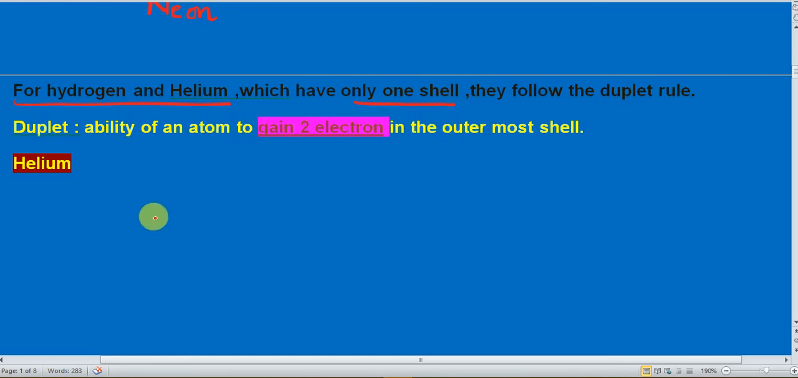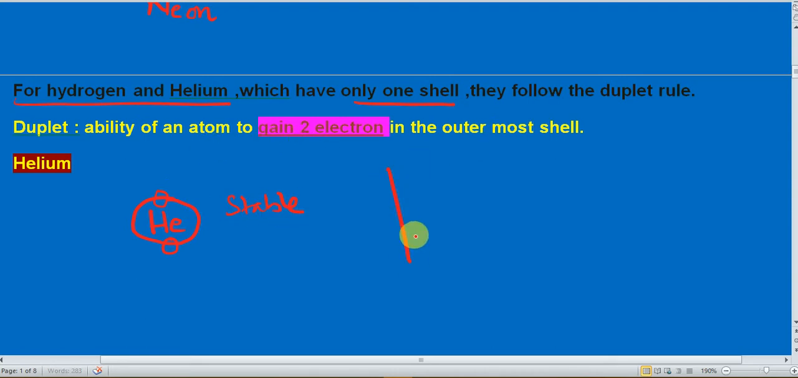In case of helium, helium has only one shell, so this helium has 2 electrons in the outermost shell. What do you think? This is stable or unstable? This is stable. Why is this stable? Because helium has only one shell, and those elements which have only one shell follow the duplet rule. Duplet rule means ability of an atom to gain two electrons.